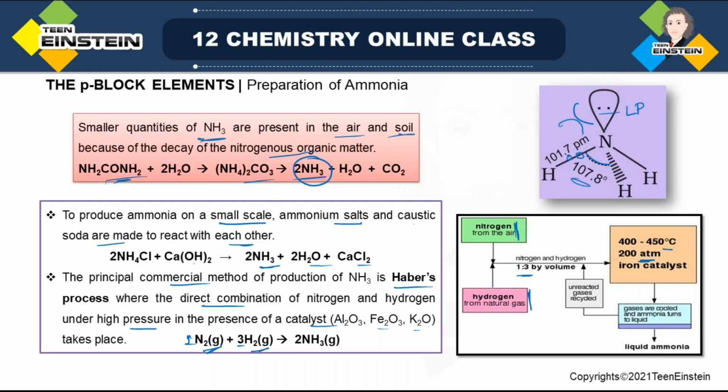Now, after this, the gases that will be produced, that is ammonia gas, will be cooled, and that is why it will be turned to liquid. So it will be obtained in liquid condition. Right?